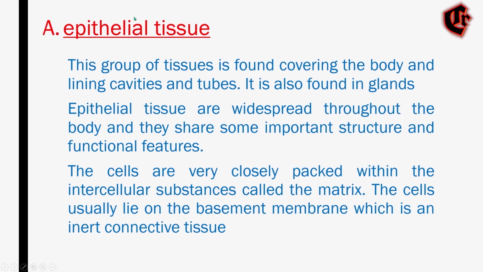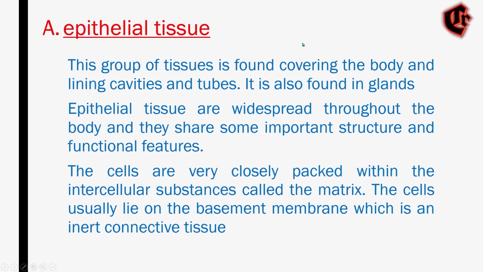The cells that make the epithelial tissue are derived from three major embryonic layers, that is the ectoderm, the mesoderm, and the endoderm. That is, epithelial tissue is derived from all three layers. These epithelial tissues are also known as epithelium.